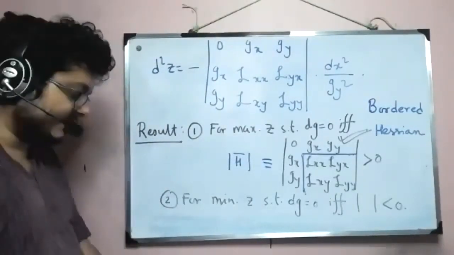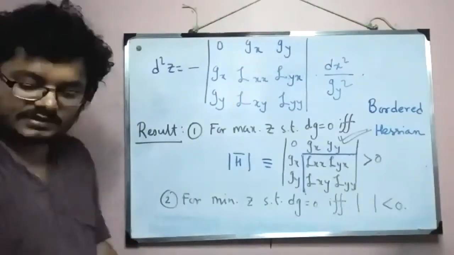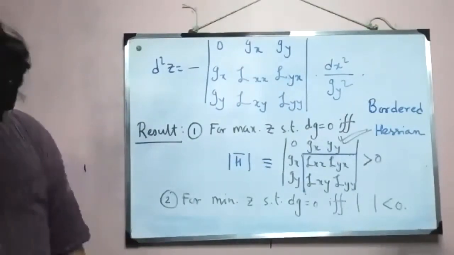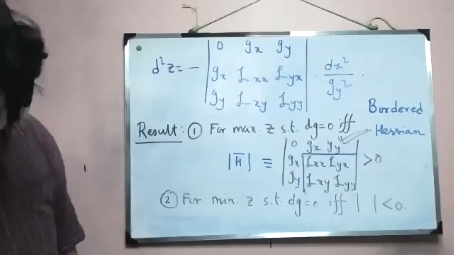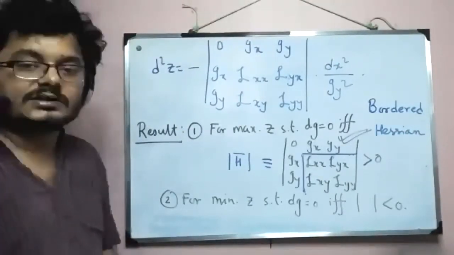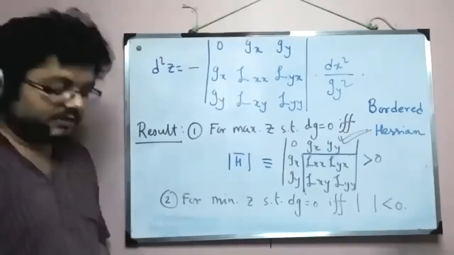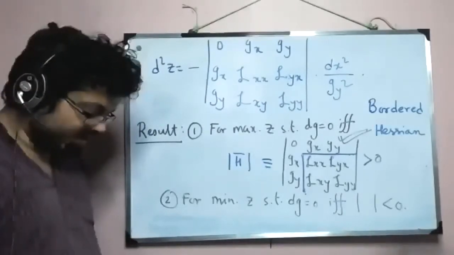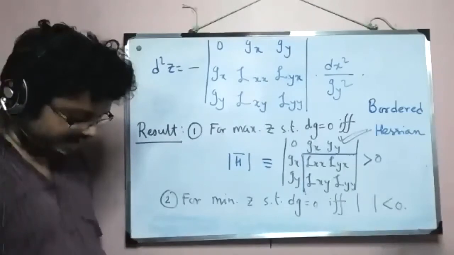Okay, so that means this determinant, if we calculate the value of this determinant at the optimal point given by the first order conditions, we'll be able to tell whether we are dealing with a maximum or a minimum.